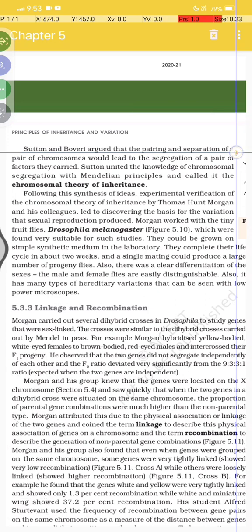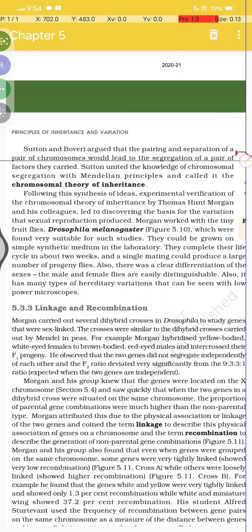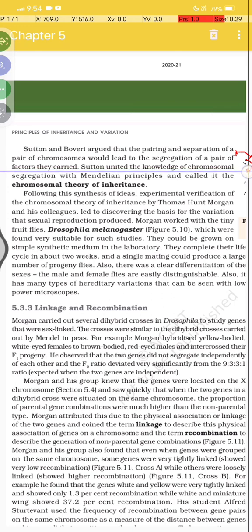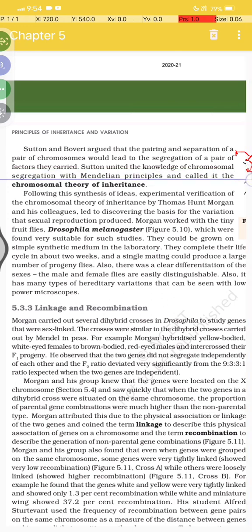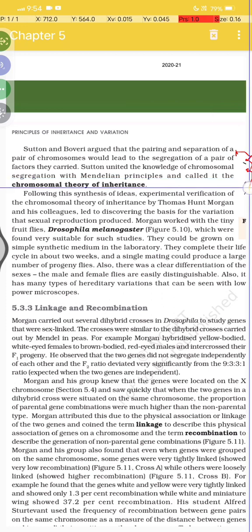Sutton and Boveri argued that the pairing and segregation of a pair of chromosomes would lead to the segregation of a pair of factors. They united the knowledge of chromosomal segregation with Mendelian principles and called it the chromosomal theory of inheritance.